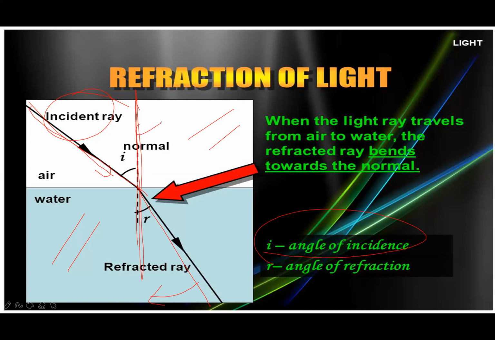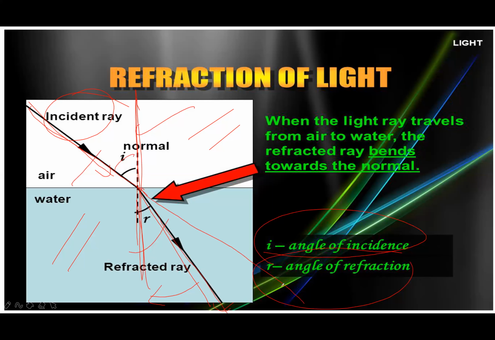The angle between the incident ray and the normal is called the angle of incidence. And then this is the refracted ray, and this is the normal. This is called the angle of refraction. When the light ray travels from air to water, the refracted ray bends towards the normal. This is the original path.